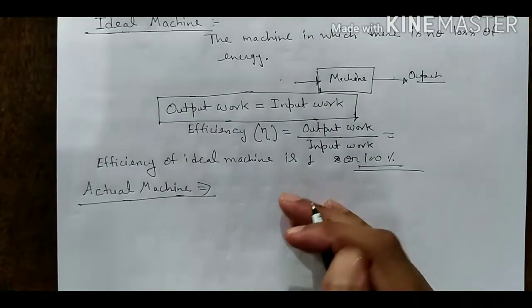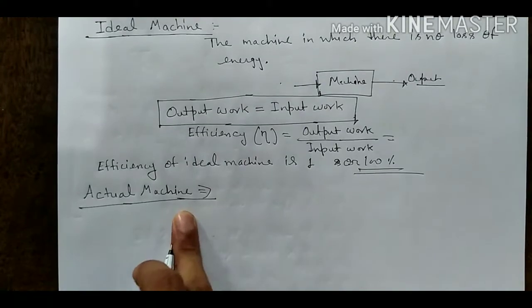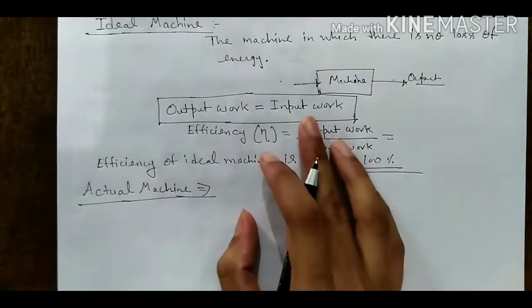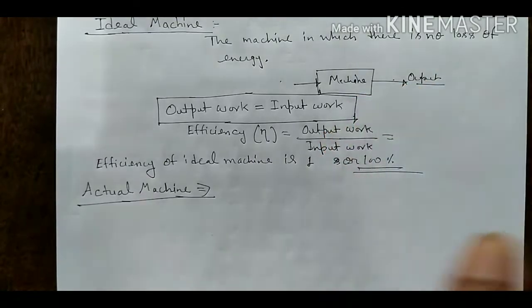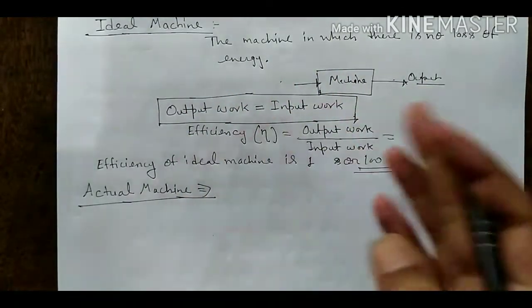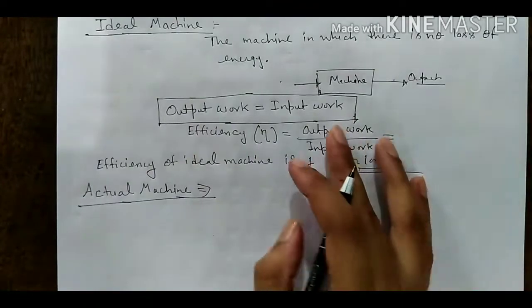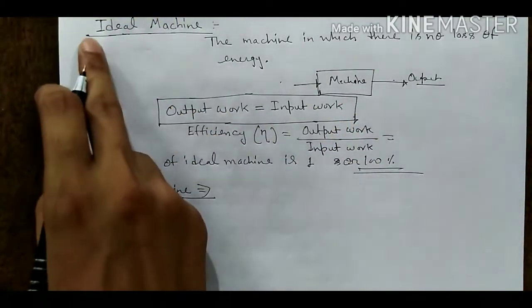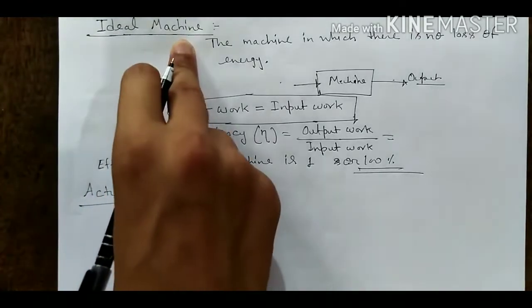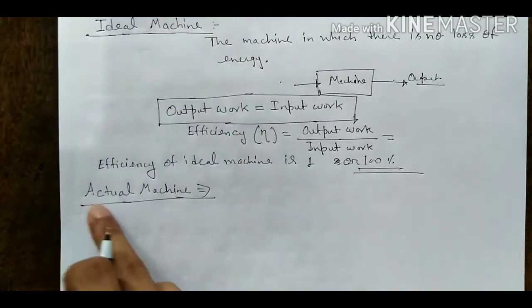In real life only the actual machine is possible, the ideal machine is not possible. In every machine there are energy losses, like friction losses, sound losses, light losses. Different types of losses occur in every machine, so no ideal machine is possible. We are working with the actual machine.